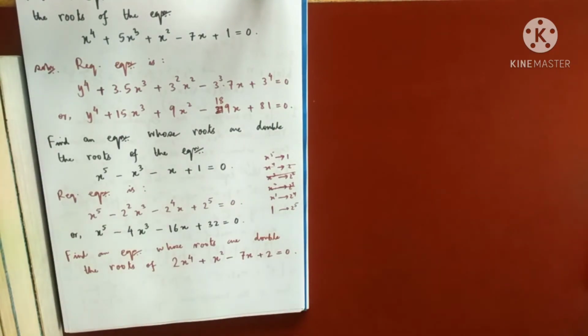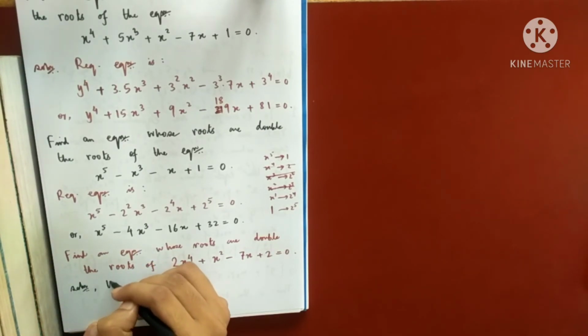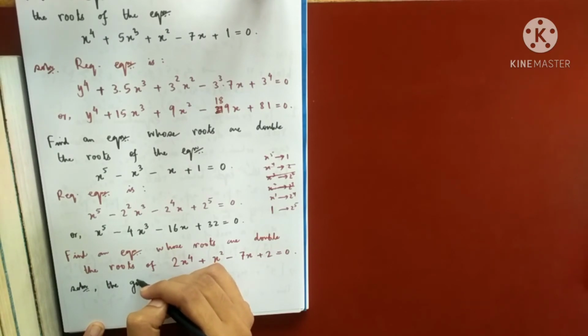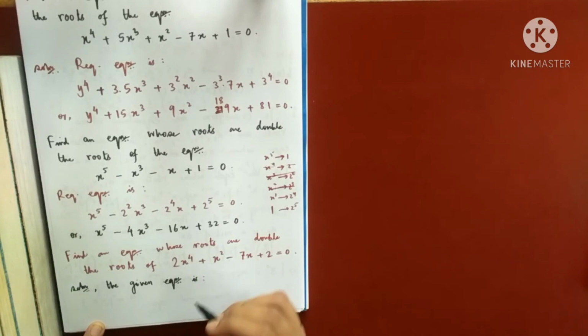Now again I have to find the same thing whose roots are double of this equation. Now one thing you note, while doing the transformation of this kind, I always want the leading coefficient to be 1. The leading coefficient is not 1 here. So firstly I will change the given equation. The given equation is, so I will divide everything by 2 just to make here 1.